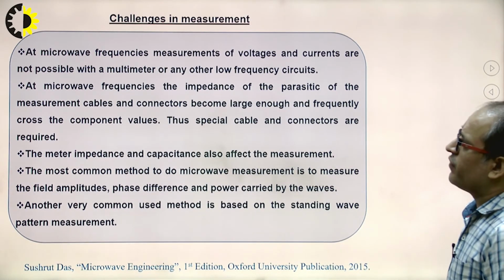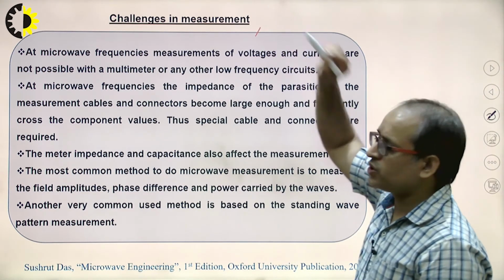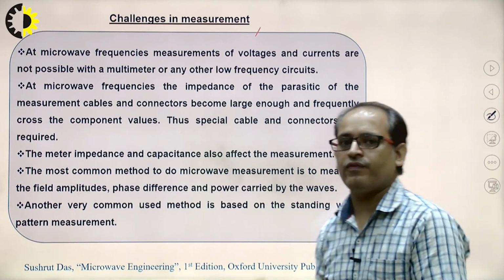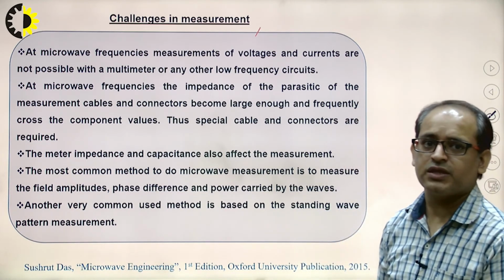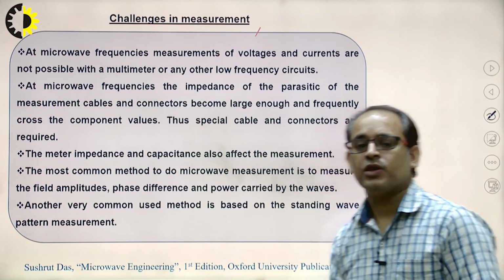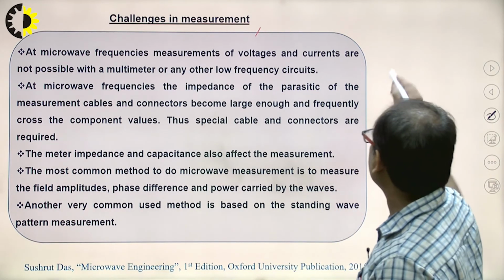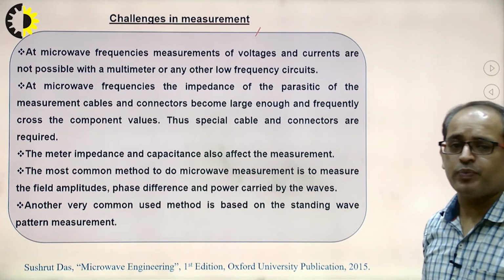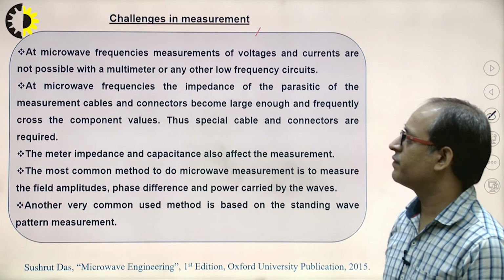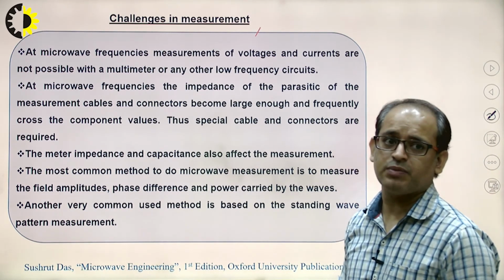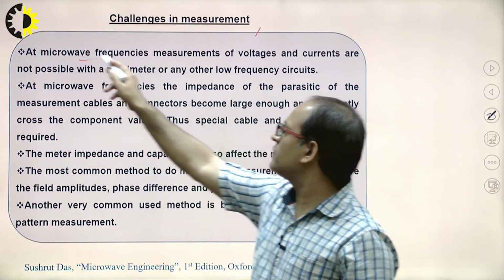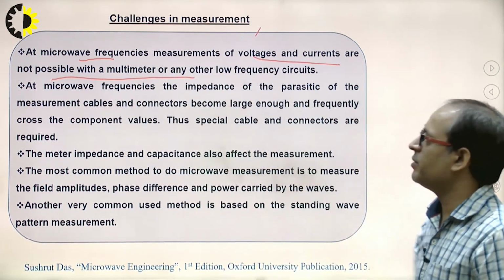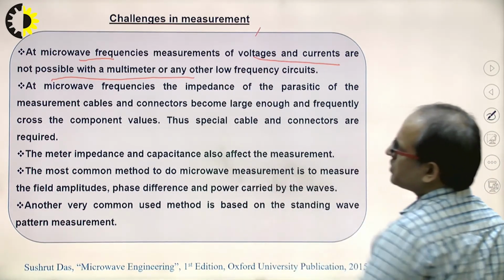So what are the challenges in measurement? Due to the high frequency, or you can say due to the low wavelength, which is in the range of centimeters, clear? The normal multimeters which were used at low frequency cannot be used for high frequency signals, I mean microwave signals. At microwave frequencies, voltage and current cannot be measured with a multimeter or any other low frequency circuit.